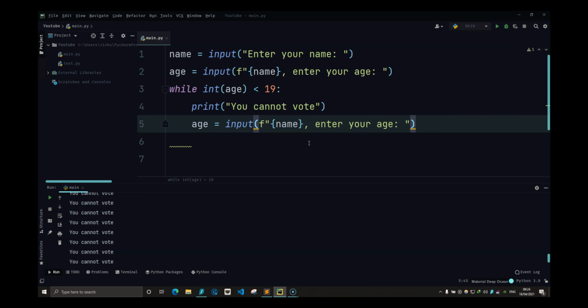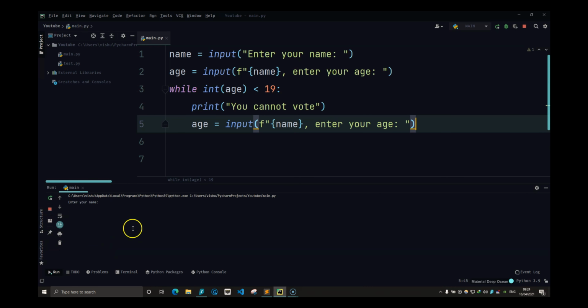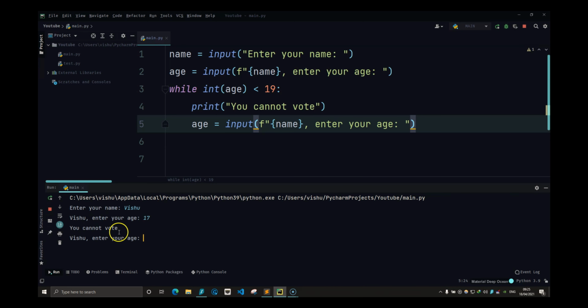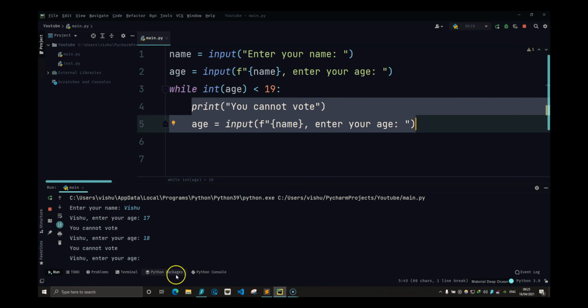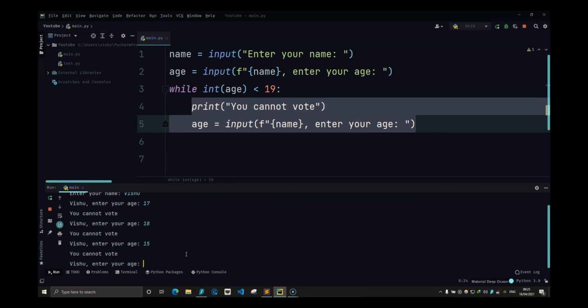So what happens now? I am giving the user another chance to break this loop, which means that if I do Vishu and I put age as 17, now it says you cannot vote, and now it is asking for an input again because it is still inside this loop, because the age is still 17 over here. So we are still in here, we have not come out of this loop. So let's do 18. It will do this again because we are still in here, and every time this block of code runs, it is asking for the input. So I can do 15, it still says you cannot vote.